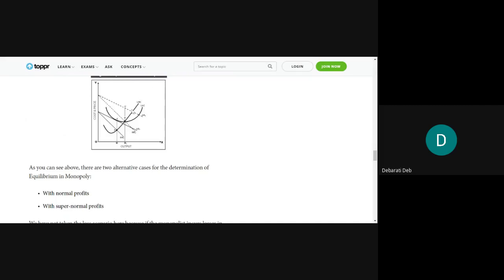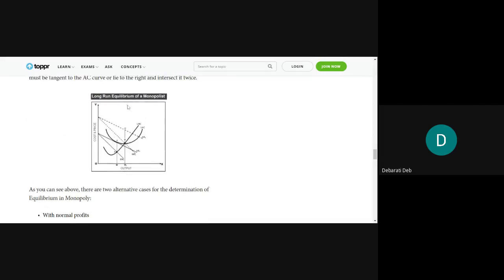Okay, now look at this diagram carefully. You can zoom and have a look on it. This is a long run equilibrium condition of a monopolist, where first we will take this curve, LMC, which is going to cut the marginal revenue curve MR1. It is cutting the marginal revenue curve MR1 at the point A, isn't it?